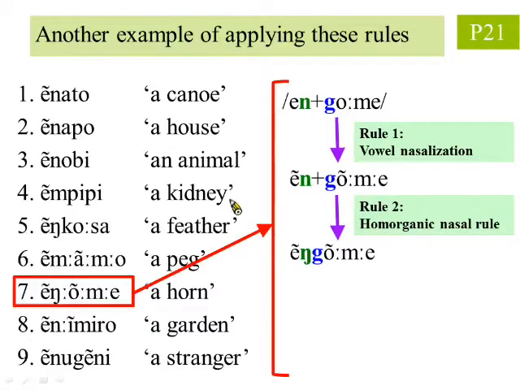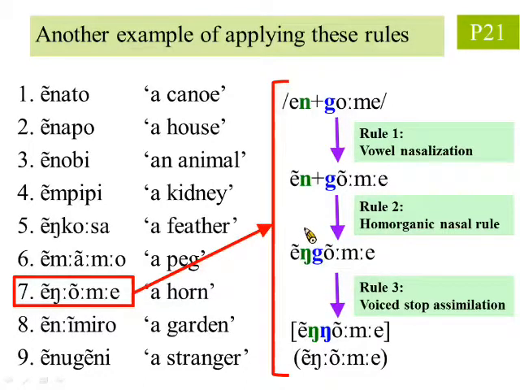The ending of the prefix assimilates to the place of articulation of the following consonant and becomes the corresponding nasal. Lastly, we apply voiced stop assimilation, so the start of the root, in return, becomes assimilated by the ending of the prefix, becoming the same nasal as well. And so, this is the final phonetic representation. Remember, 2 identical consonants can be simplified by a long consonant symbol, so we can also write it like this. We see this is exactly the same as what the textbook gave us, proving that our method is correct.